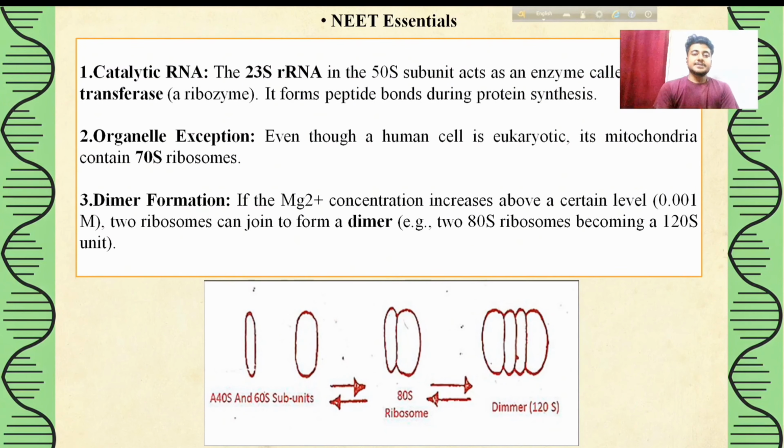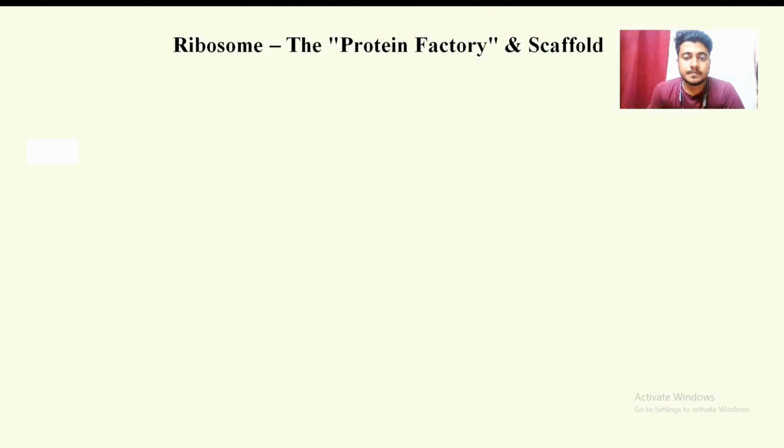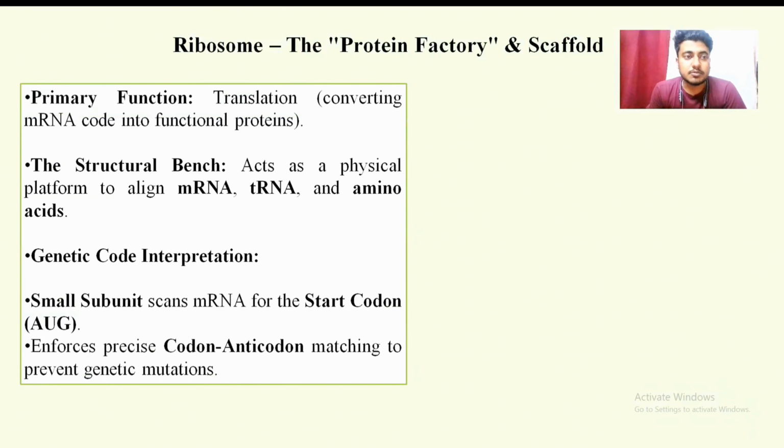Now moving on to the next slide. This is the key function of a ribosome. We all know that the ribosome is our protein factory. So the primary function is translation. This is the process of converting the genetic code within mRNA into functional proteins. Then the structural function: the ribosome serves as a physical platform for mRNA, tRNA, and the amino acids.